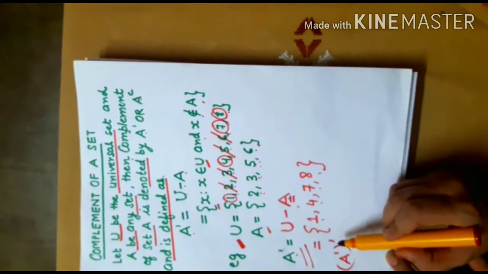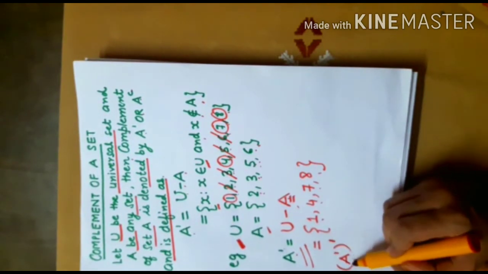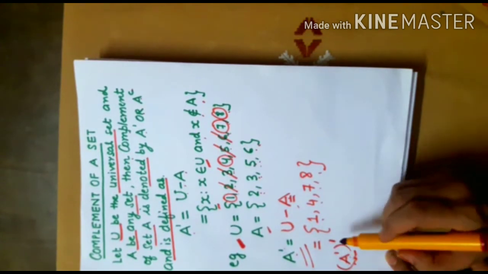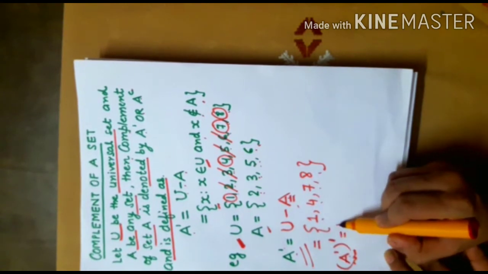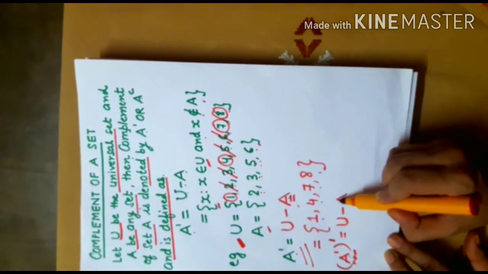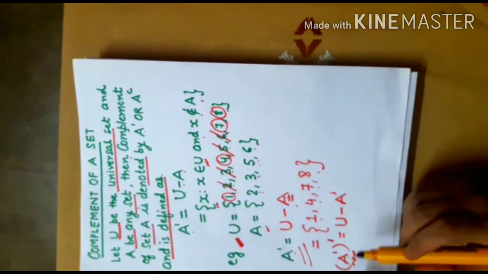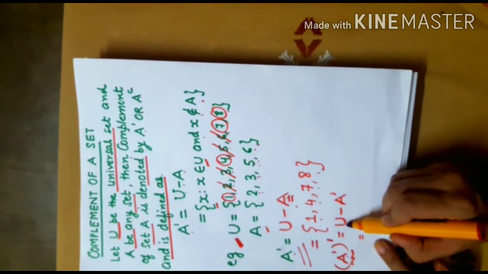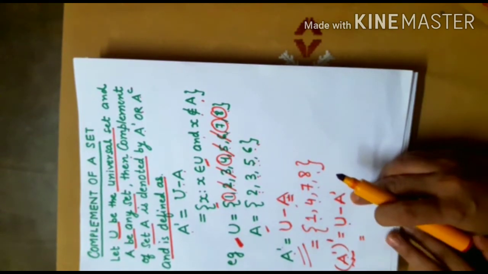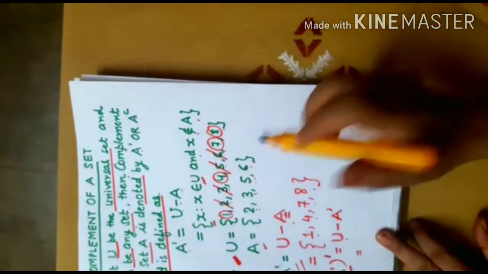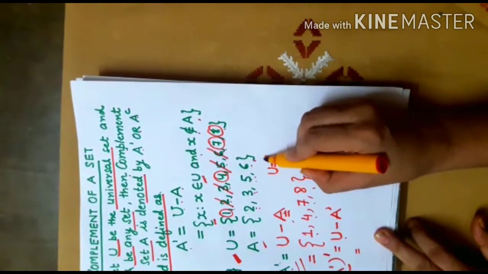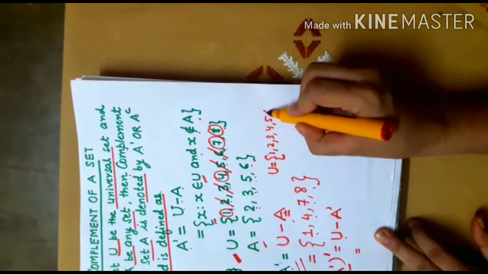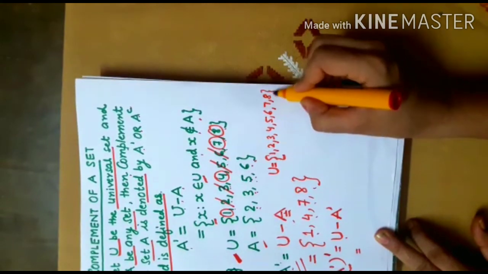Now let us compute the complement of A complement. So by definition it will be equal to U minus A complement. So from the universal set I have to remove A complement. Now look here. Universal set was 1, 2, 3, 4, 5, 6, 7, 8.